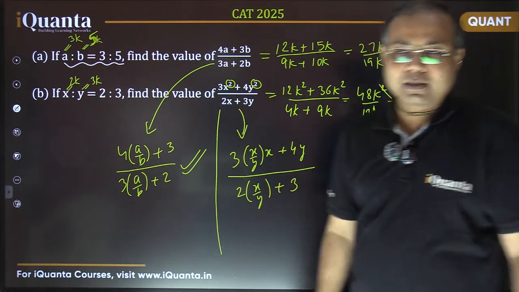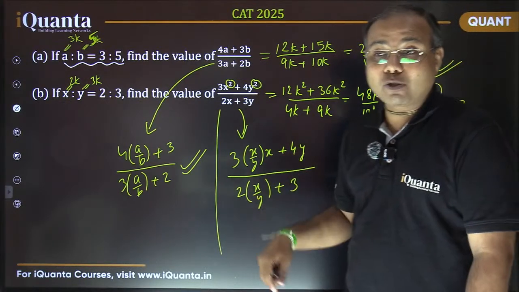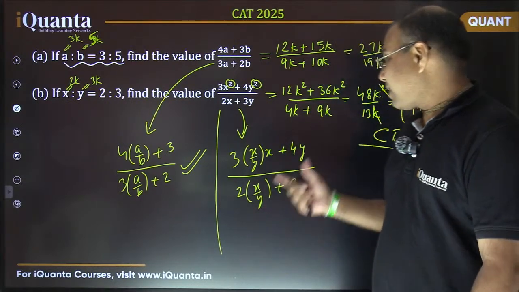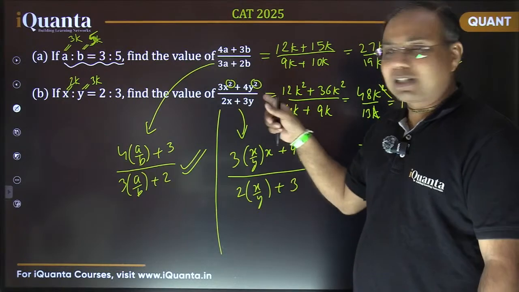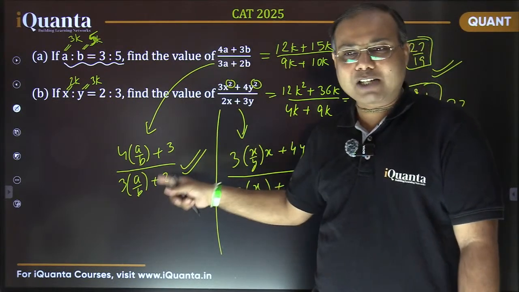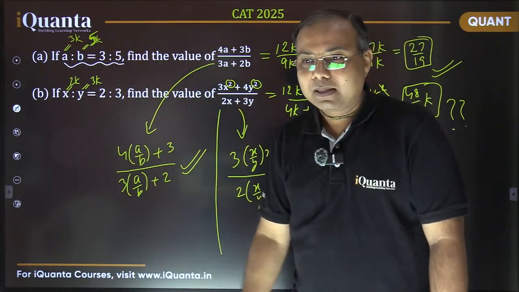Are you getting it? So now this second expression clearly depends upon the values of x and y, or basically this k here, right? So that's why this second case cannot be answered. We cannot find out the value of the second expression exactly, but for the first expression we can tell the exact value of it because the ratio a by b is known to us. ठीक है?